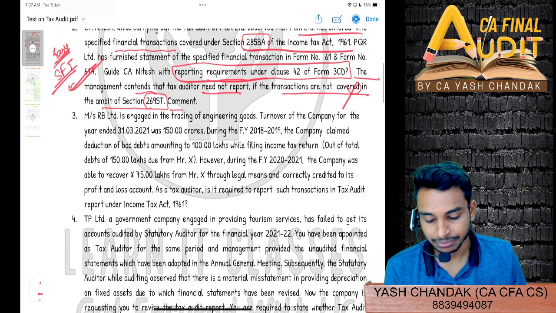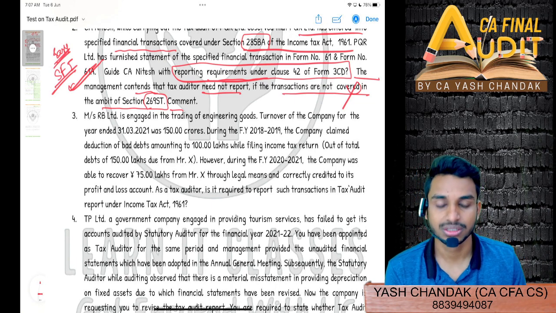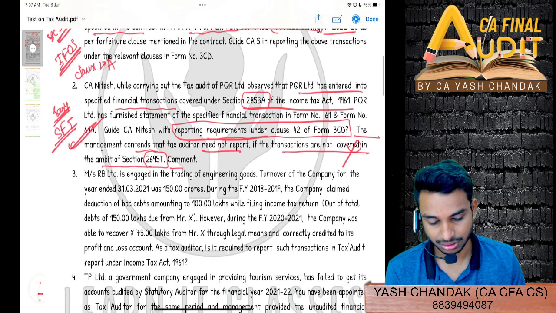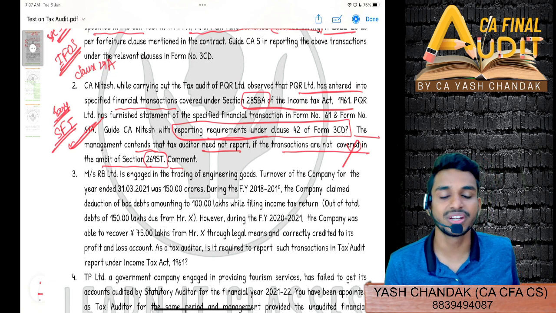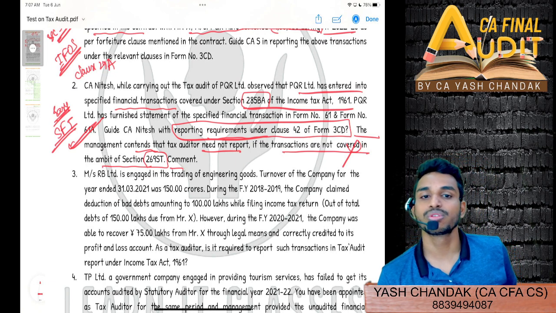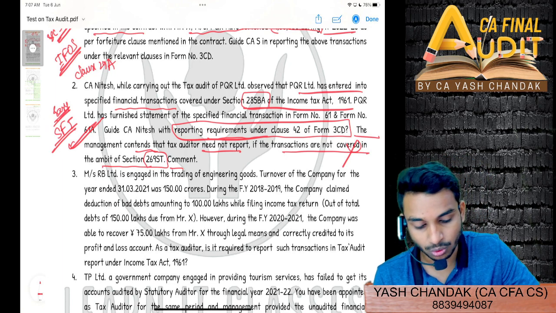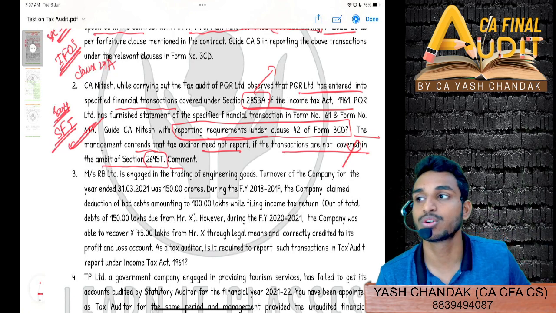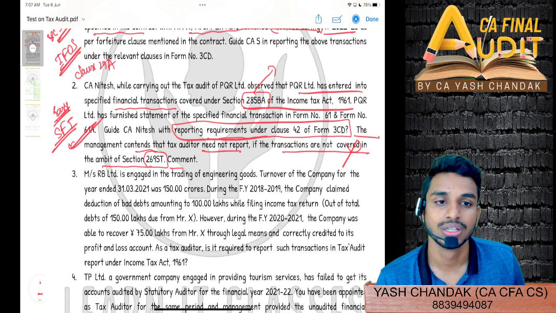Then question 3. This has to be reported only when the transaction amount exceeds rupees 10 lakhs? 10 lakhs or 10 crores? No, there are different limits for different types of transactions actually. If you start thinking on those lines, then you will have to go through the entire section of 285BA. Section 285BA in itself could be a chapter. It's a small chapter in income tax as well.